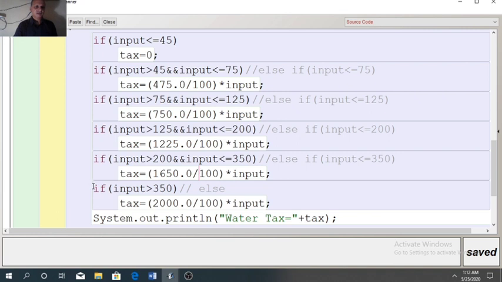For the last slab, if you design with multiple if, then we need to write if input more than 350. But if you design with if else if ladder, then only last else is enough.